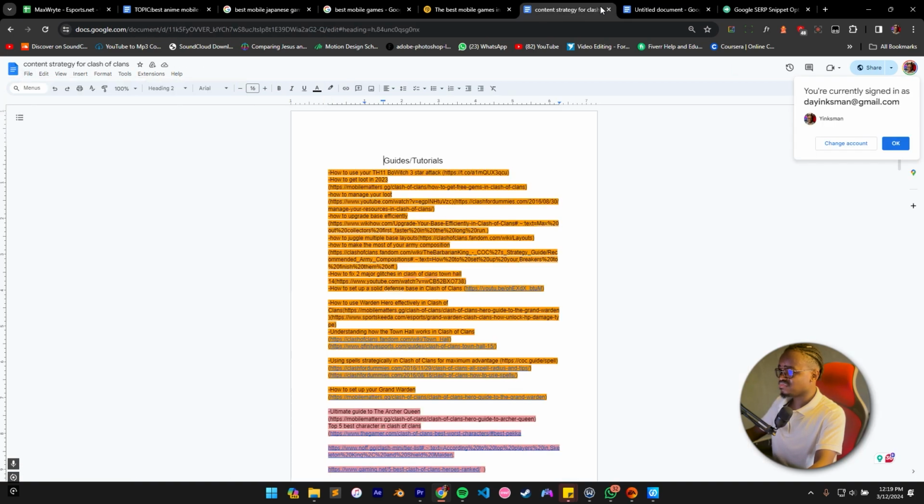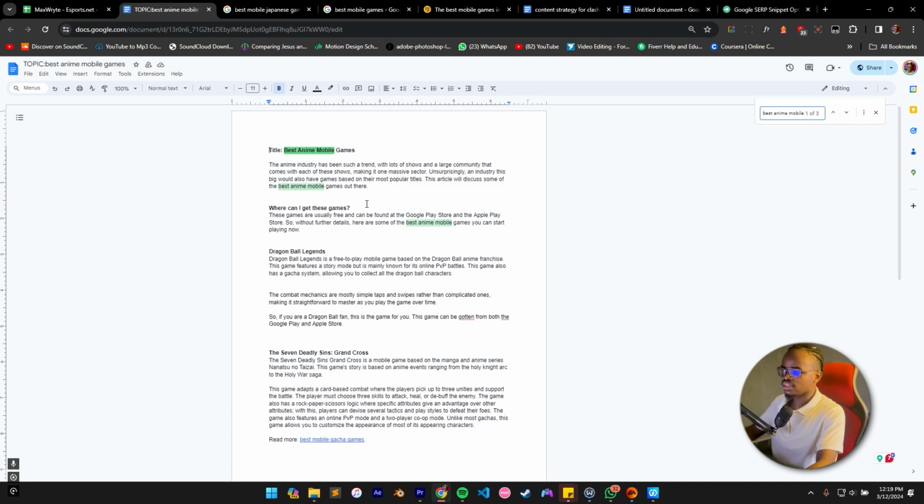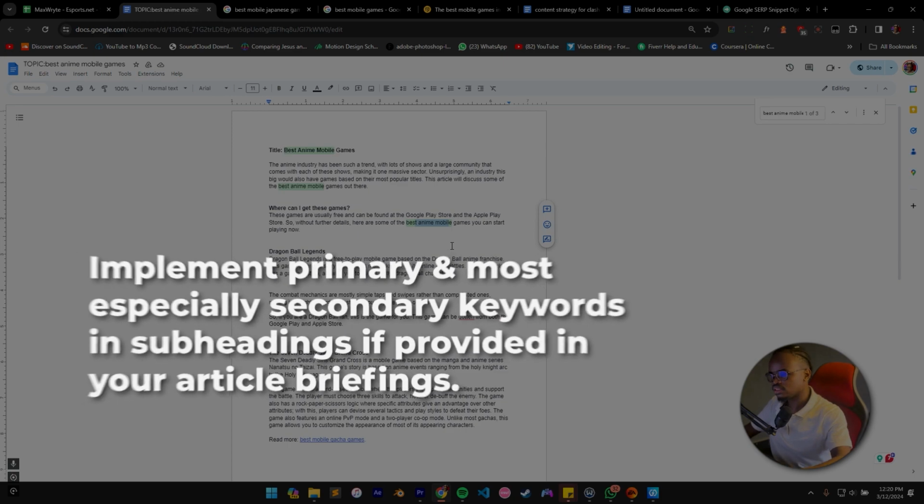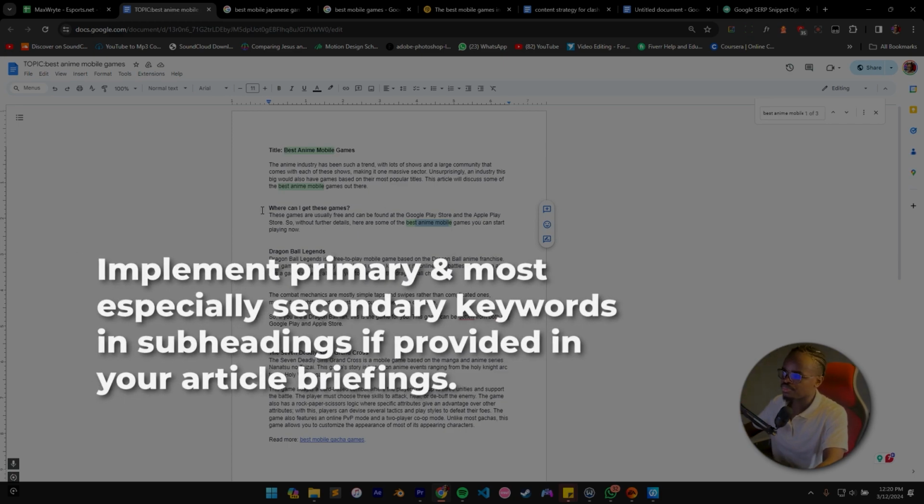So basically, I feel like right now it should be at least a minimum of 4. But one thing we know for sure is that best anime mobile games is in the title, good. It is in the first paragraph, which is good. It has been put somewhere in the body of the text, which is good. And one thing you could also do here is try and implement it in your subheadings. Guys, don't forget the subheadings, very important.